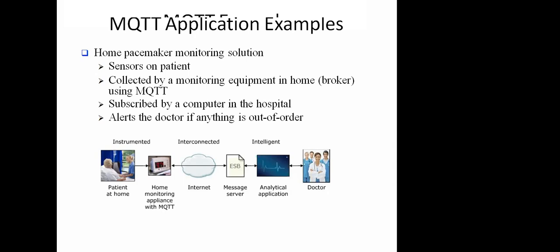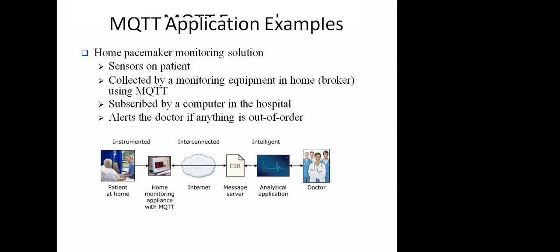So as and when the data gets collected at the gateway side, it is automatically sent to and caught by this computer that subscribes to the topic at this gateway. So the doctor gets alerted if any catastrophic condition is raised at runtime, or you can say any emergency situation.